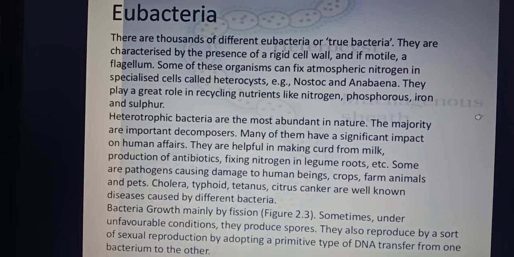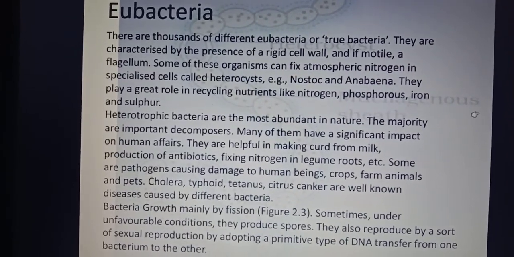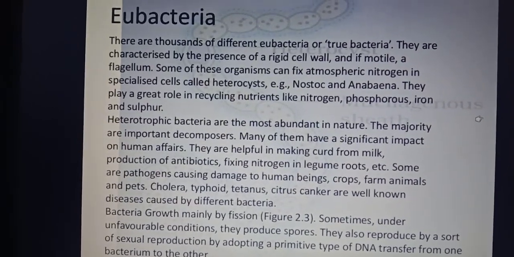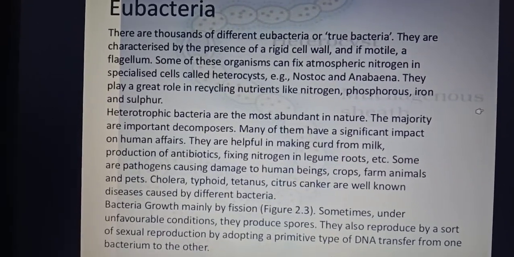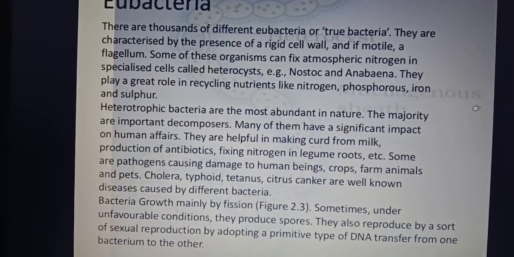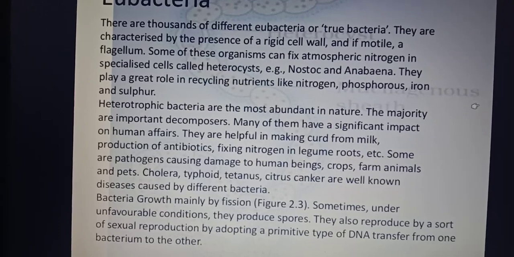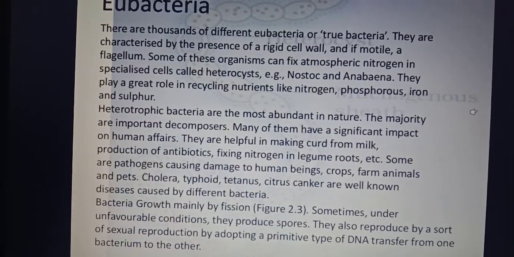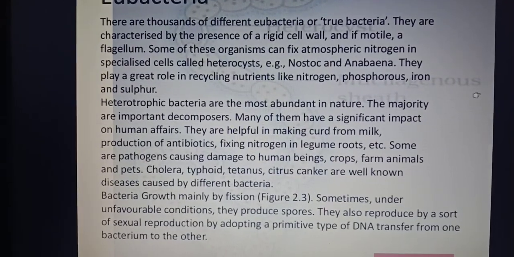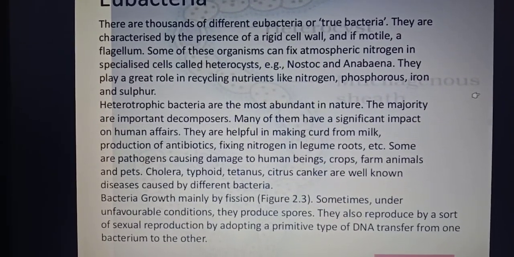This transfer of DNA results in the exchange of genetic material between the two bacteria, and sexual reproduction is caused. So under the asexual mode, there can be binary fission and spore formation. And sexual reproduction in bacteria is basically by conjugation, which involves the transfer of DNA.